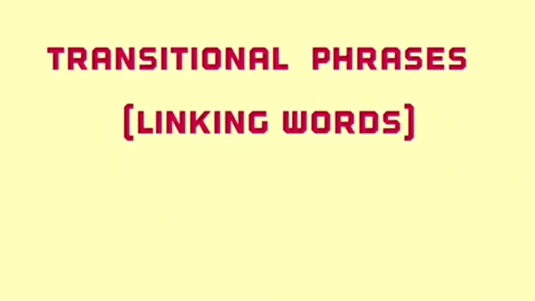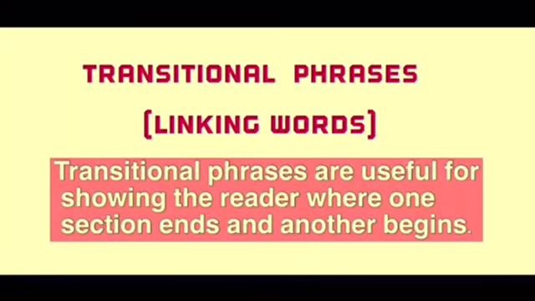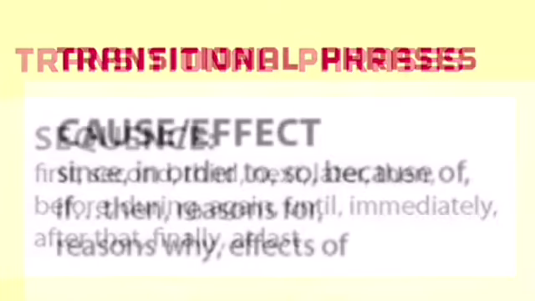Now we are going to look at how you can make a connection between the paragraphs by using transitional phrases or linking words, which will link one paragraph to the next, and this is how you will maintain a continuity and flow of ideas from one paragraph to the next. To present your first idea, you might use the word first or firstly, and then as you move on to the next paragraphs or the next idea, you can use the word next or then or again.